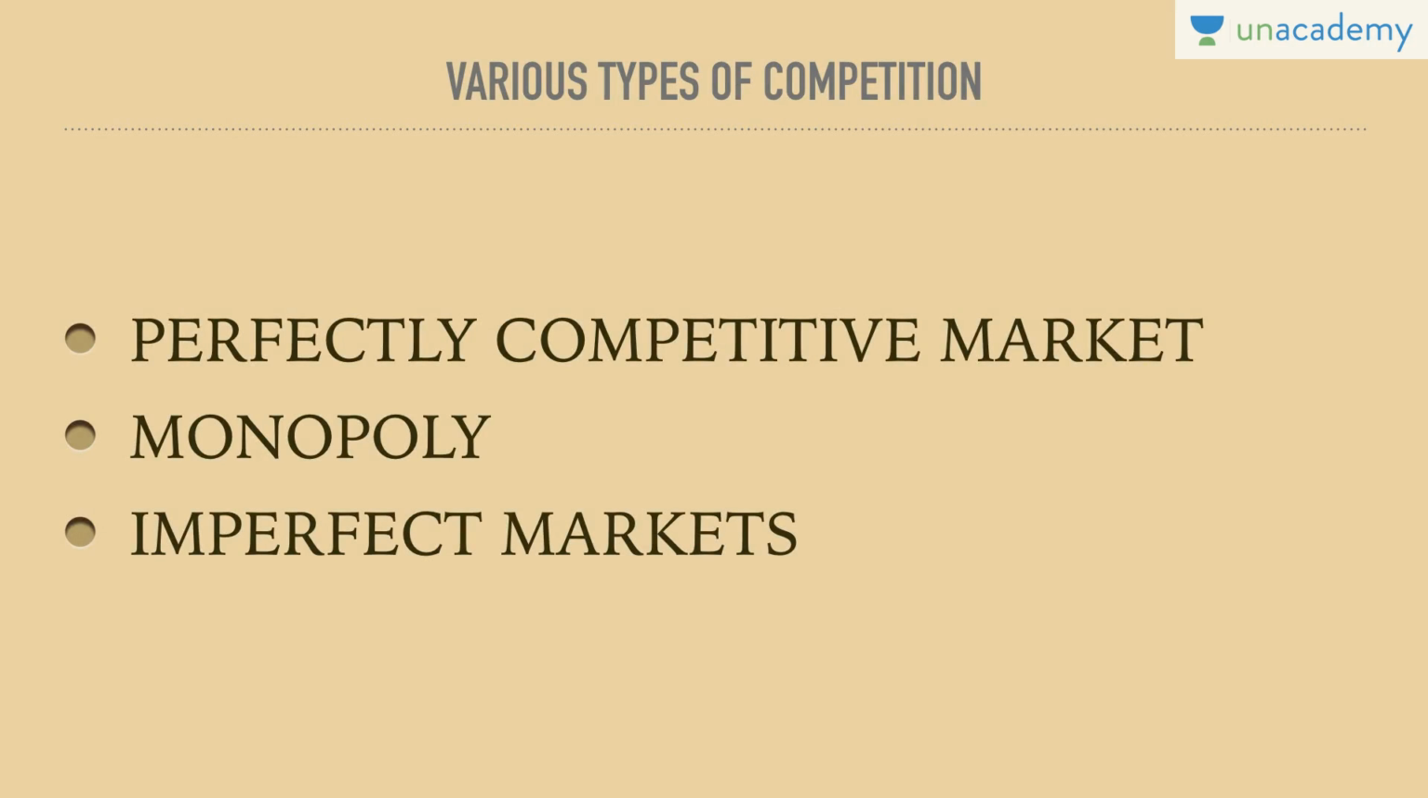So, what are the various types of competition? Perfectly competitive market, monopoly, and imperfect markets. There are three types of competition. First is the perfectly competitive market, second is monopoly, and third is the imperfect market. We'll understand all three with the help of many examples from the point of view of competition.